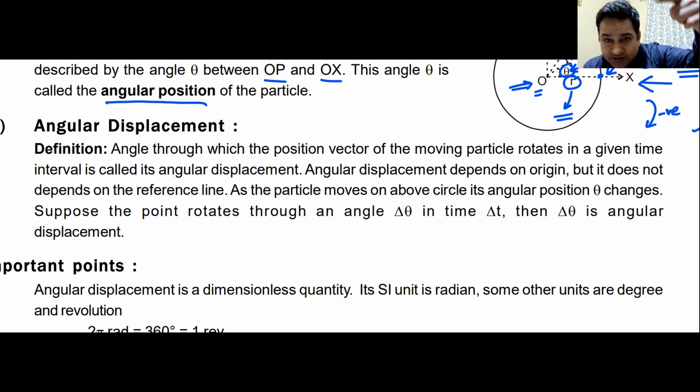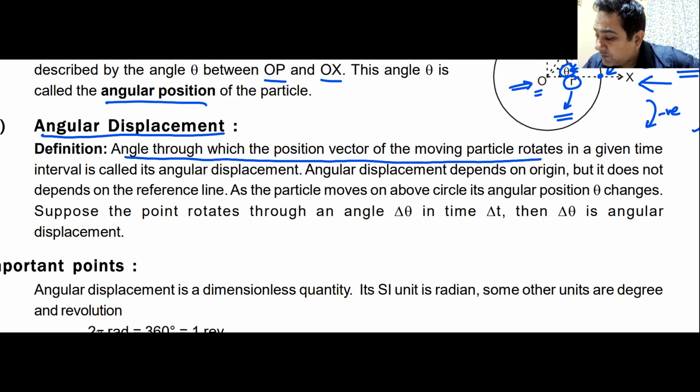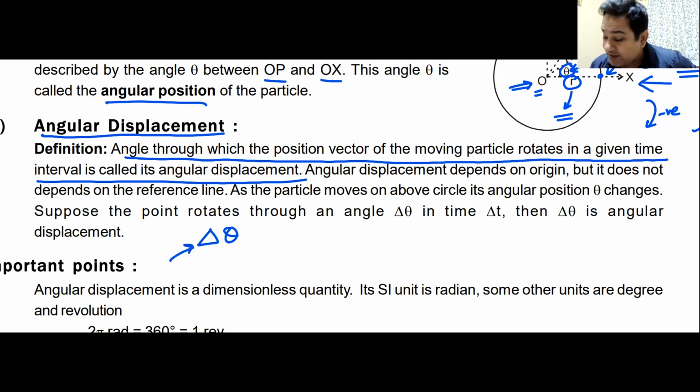There it was displacement vector. Here it is simply angular displacement. Final angular position minus initial angular position is known as angular displacement. The angle through which the position vector of the moving particle rotates in a given time interval is known as angular displacement. How am I going to write it? It will be delta theta. Delta means change, theta means angle: change in angle. That will be equal to theta final angular position minus theta initial.